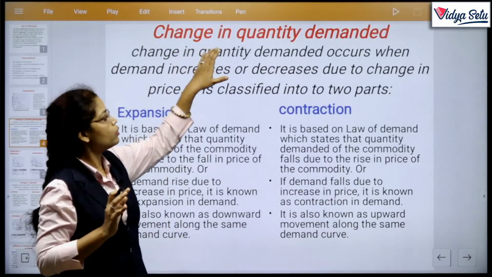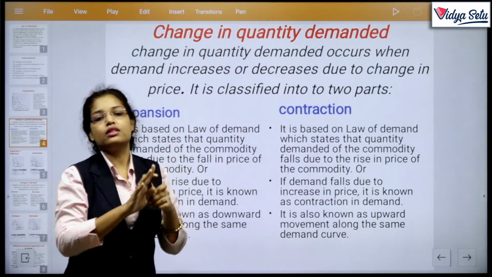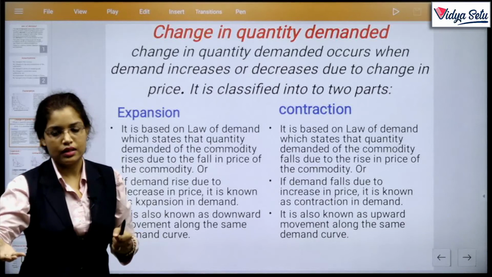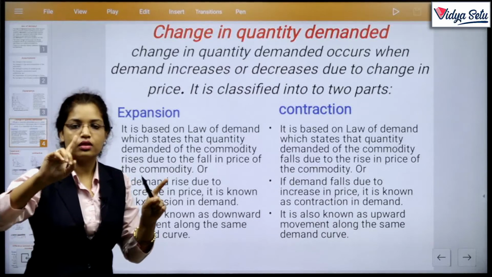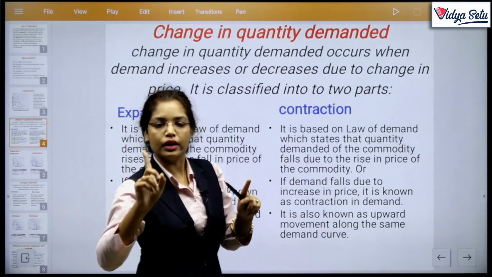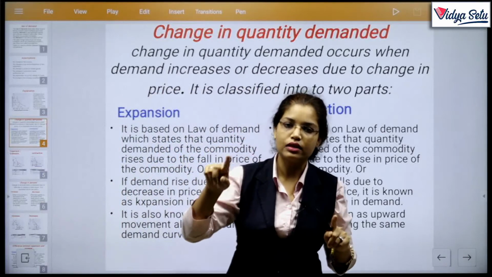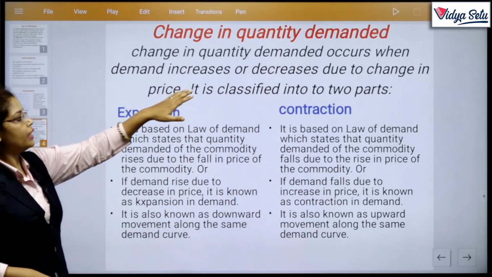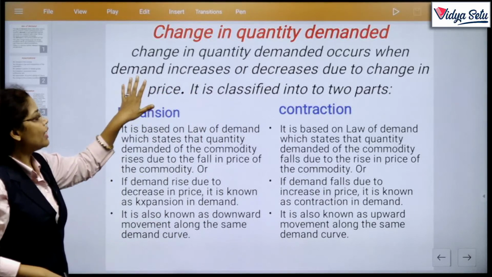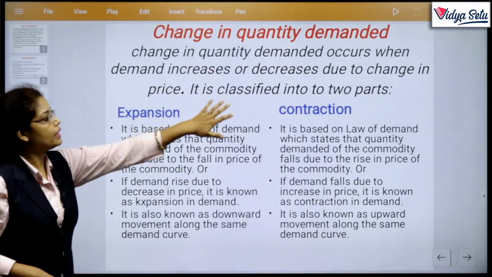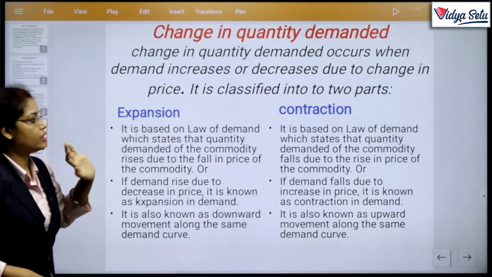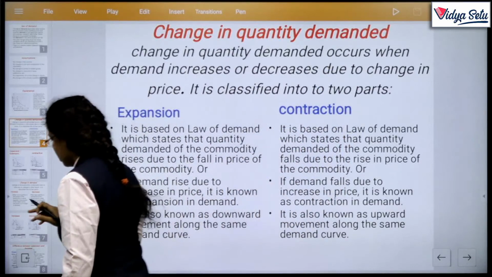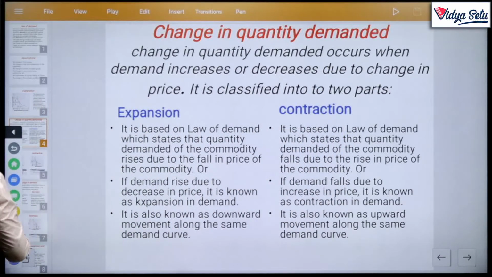If there is a change in quantity demanded, it means this happens due to change in price. The logic is the same logic that we are studying: price increases, then demand decreases. So change in quantity demanded occurs when demand increases or decreases due to change in price.